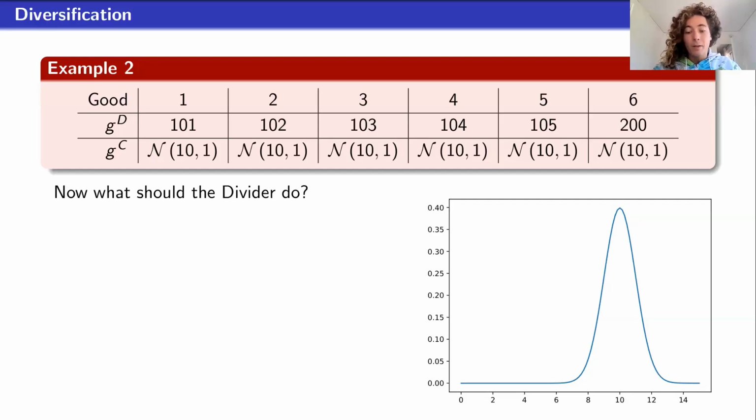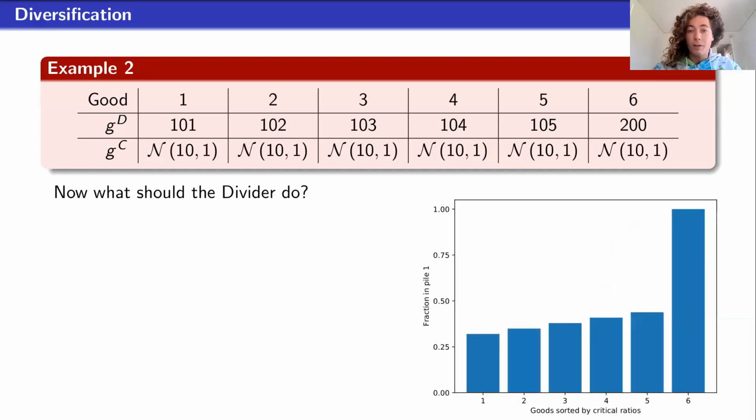So you would think that that might be optimal, and certainly we initially thought this, but in fact, that's not the optimal division. In this algorithm, only one good needs to be fractionally allocated between the 2 piles, but in fact, the optimal division is different. I will explain how we compute that on the next slide. All the goods need to be fractionally divided to get the optimal utility for the divider, except for good 6. So why does this happen?